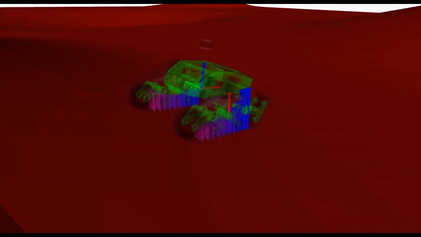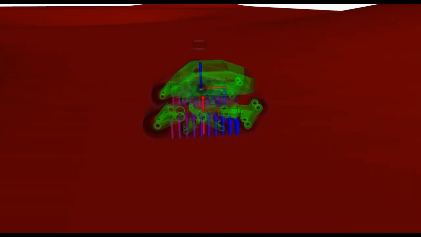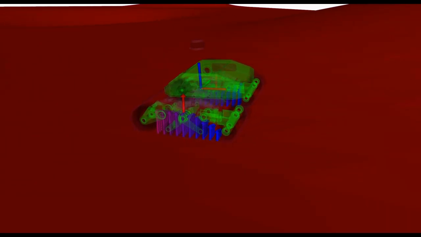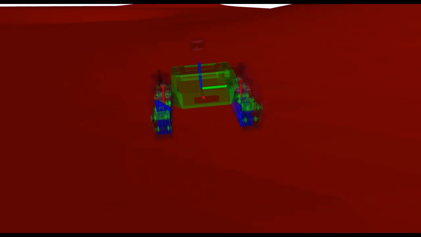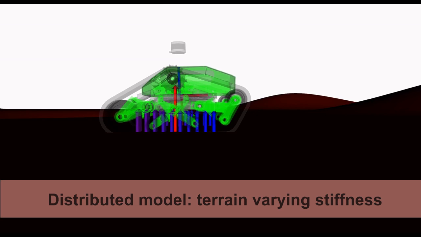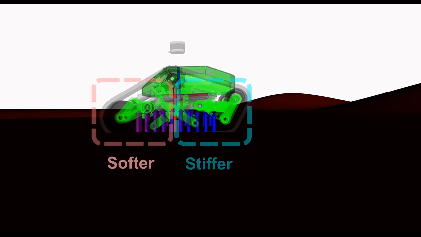In real conditions, the terrain is deformable and stiffens with the robot's speed due to increased compression. Our model captures this phenomenon, that becomes more evident when the robot moves at high speed on soft terrain. Therefore, we linearly increase speed from 0 to 1.4 meters per second. The video shows that the robot starts to pitch when speed increases due to the increased stiffness in the front of the tracks. The stiffness increase is highlighted by the color of the arrows representing the ground forces, where lower stiffness is represented by the color changing from blue towards red.